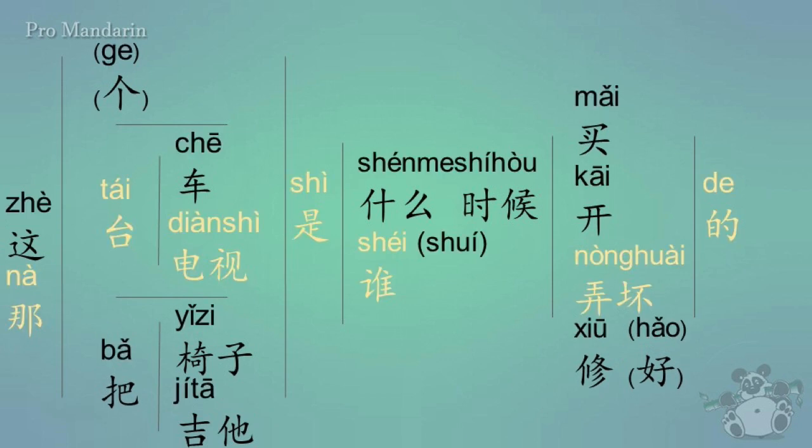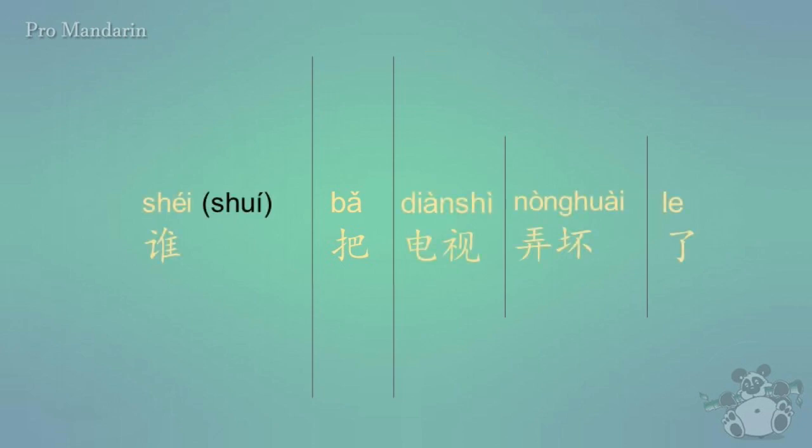All right, cool. So with that, how would you say, who broke that television? 那台电视是谁弄坏的? Now, honestly, I would use a different sentence structure normally with this one, and either one is fine because they both mean the same thing, but I would use the ba structure with that, which takes the noun and puts it right before the verb. So for instance, 谁把电视弄坏了?